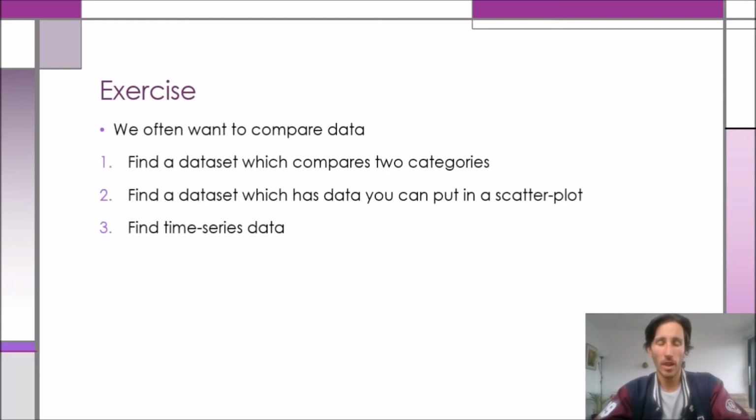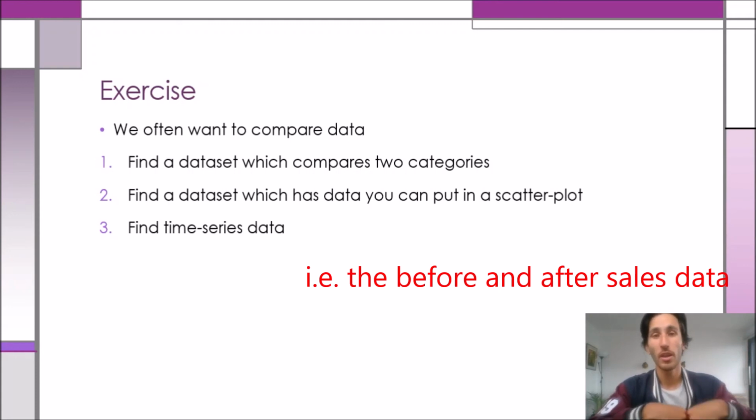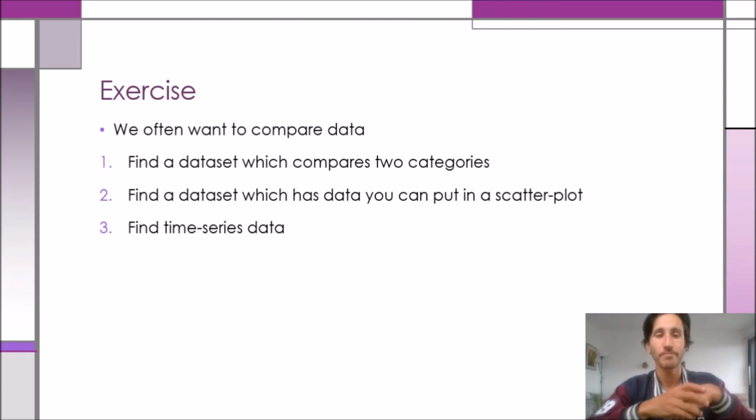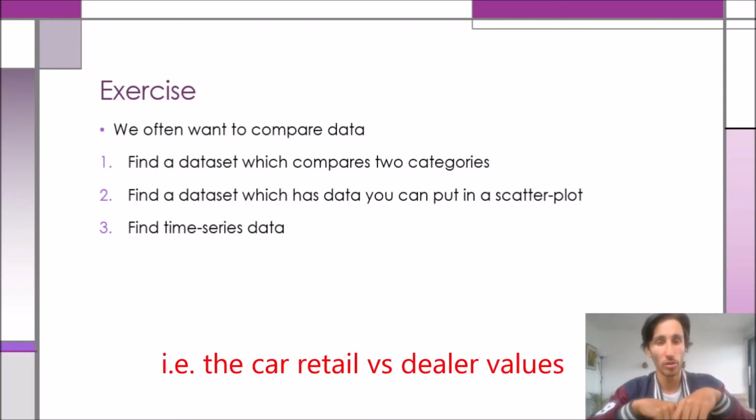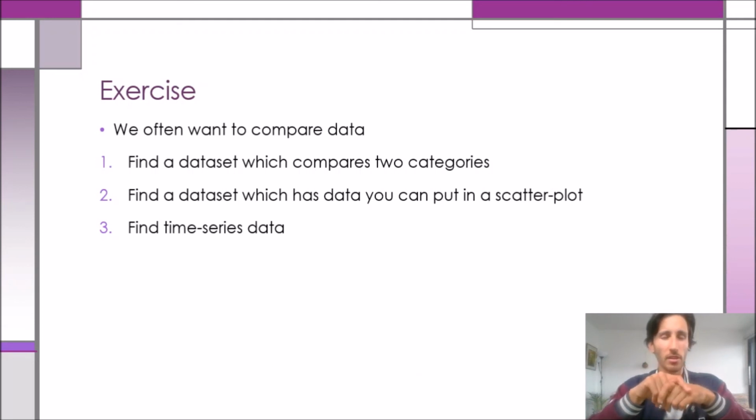Keep in mind as well, as a second exercise, we often want to compare data. So try to find data which compares 2 categories. We've already found one. See if you can find another one, maybe on that website, maybe on a different one, which compares 2 categories. You also might want to try to find a data set which you can put in a scatter plot. We already talked about that with the car sales data, but see if you can find something else that has data that you can put in a scatter plot.